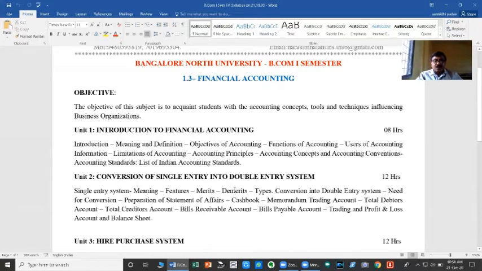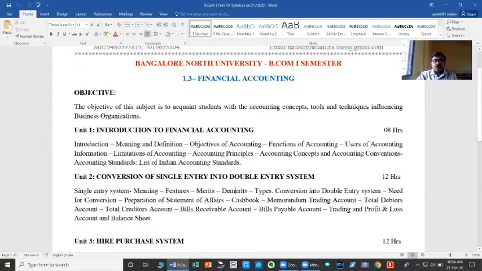In respect of certain transactions, we record only one aspect, that is either a debit entry or a credit entry. In respect of certain transactions, we record both debit and credit parts of the transaction. But in respect of certain transactions, none of the parts are recorded. So, under the single entry system, ascertainment of accurate profit or loss is not possible.